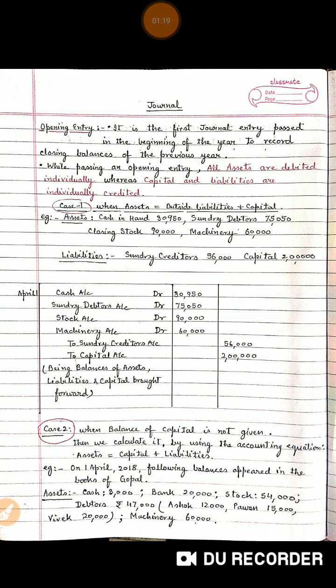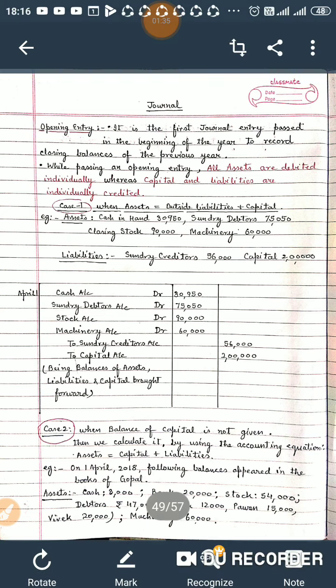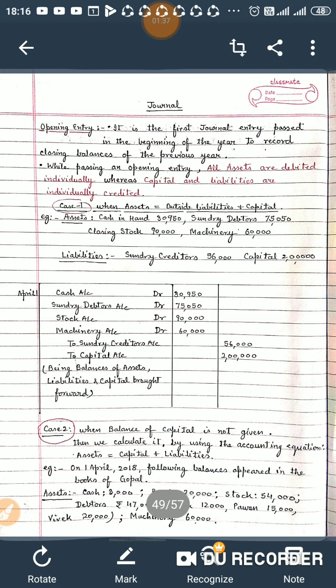Now today I start with the topic opening entry. Opening entry is the first journal entry passed in the beginning of the year to record closing balances of the previous year. Dear children, every year at the end of the accounting year, every business prepares its financial statement and closes all the accounts at the end of the accounting year.